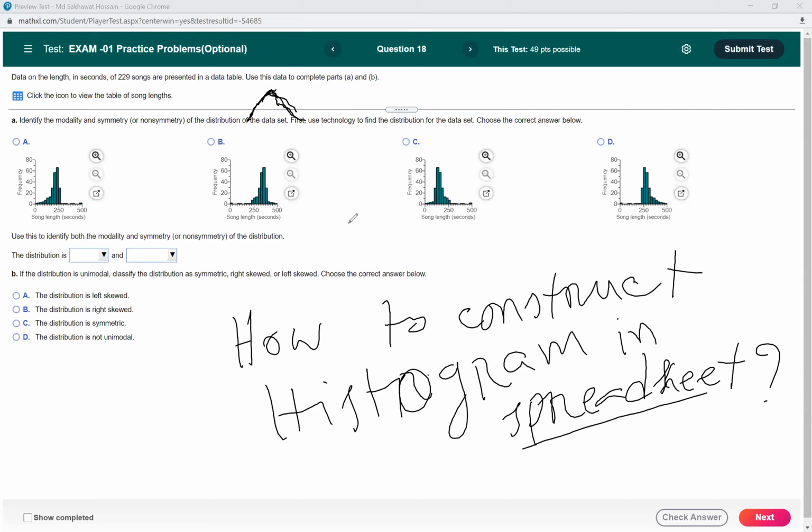Okay, so try this one by yourself. If you cannot find it, ask me in the next class, and I will show you how to construct a histogram on a spreadsheet. Once you know how, it will not take much time, because constructing a histogram on a spreadsheet is very easy. You just select the data, and then there is an icon called data. Yeah, I will show you in the next class if you cannot find it.